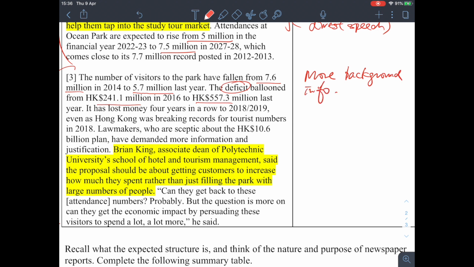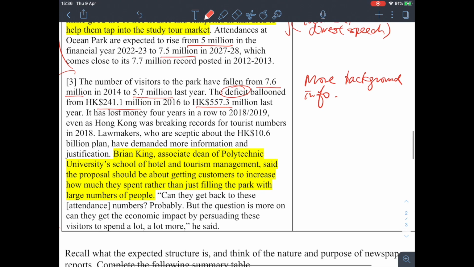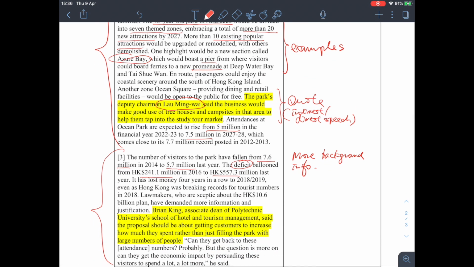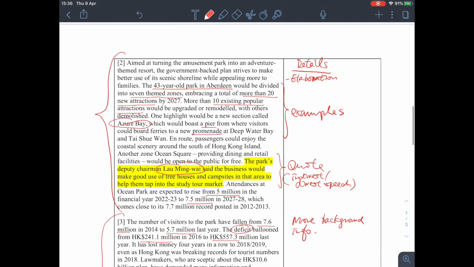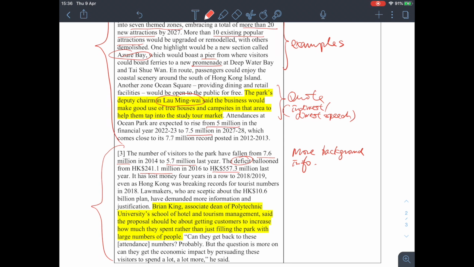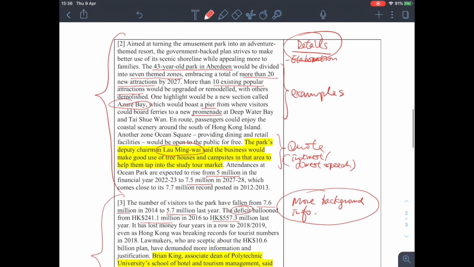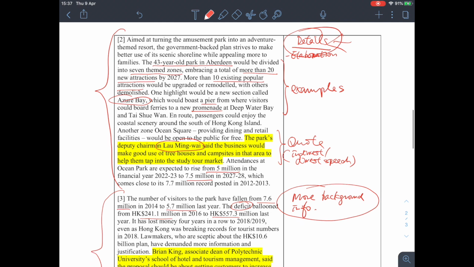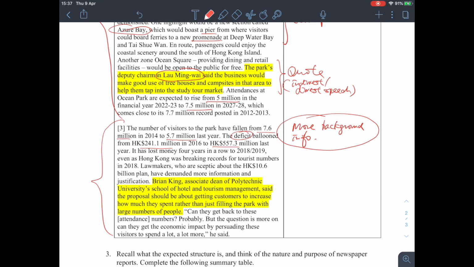Okay, but I want you to compare the information in the third paragraph and the second paragraph. Okay, so which paragraph is more important? Okay, so when you compare them, you should see that in the second paragraph we have the details, right? But in the third paragraph we have more background information. Okay, so the structure should follow this flow. Okay, so we have the more important information, the details, in the second paragraph, and the less important information, we put it in the third paragraph.